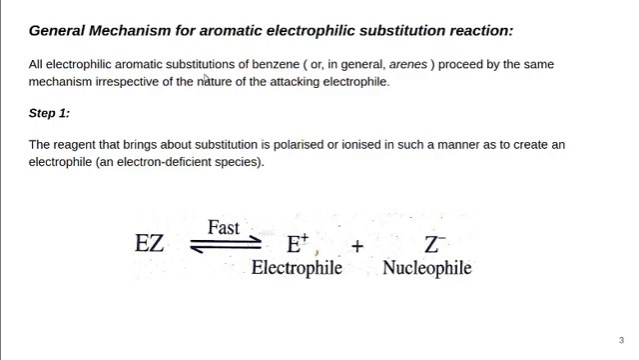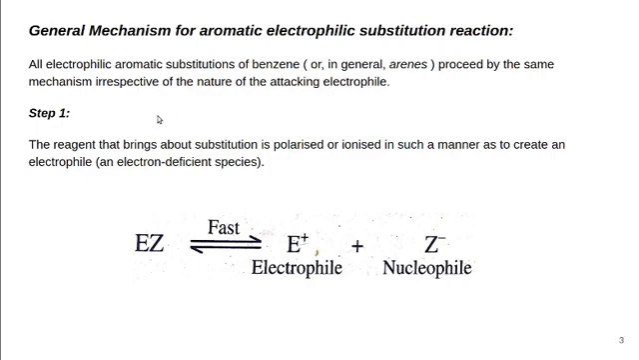Next we will discuss the mechanism of aromatic electrophilic substitution reaction. That means how the electrophilic substitution reaction occurs in aromatic compounds. There is a general mechanism for electrophilic substitution of aromatic compounds. All electrophilic aromatic substitutions of benzene, in general known as arenes, proceed by the same mechanism irrespective of the nature of the attacking electrophile. That means even if the electrophiles are different, the mechanism will be the same.